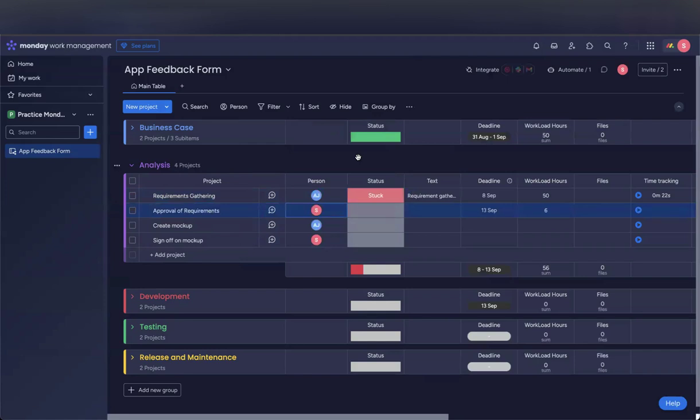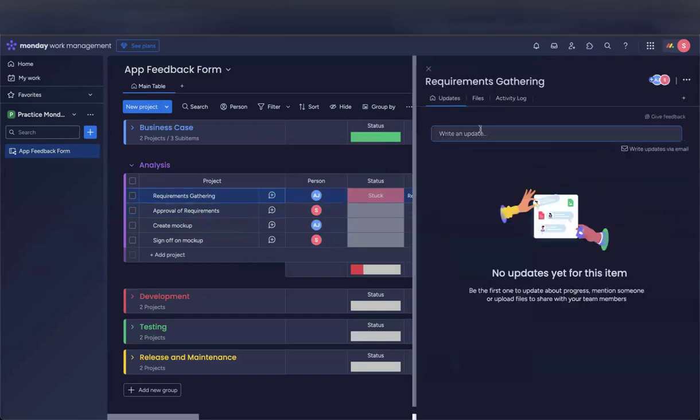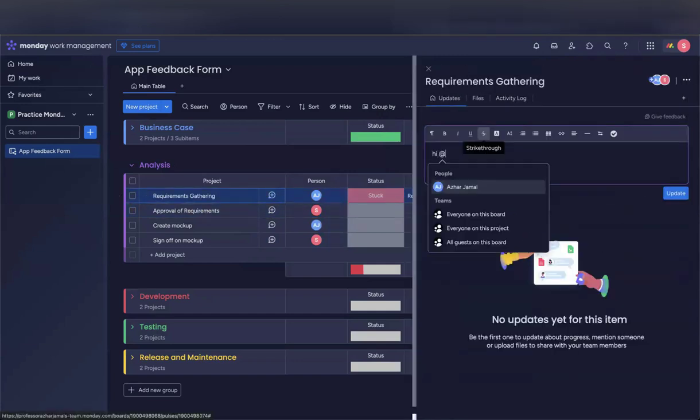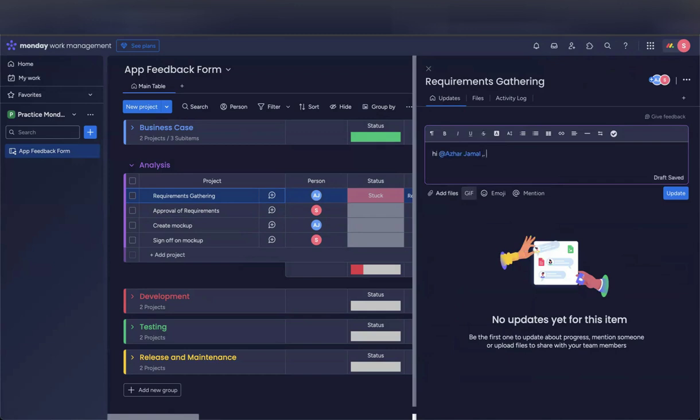Guys, in this video, we are going to discuss how we can have a conversation in the board. Let's say the status of requirement gathering, which is done by me, is in stuck mode. Okay. So now I can add a conversation like this. Let's say, hi, I can add the right as Jamal. Do you require help with anything? Because a person is stuck, right?